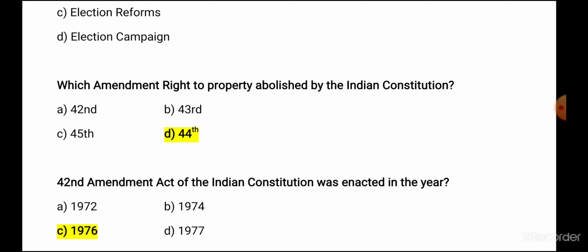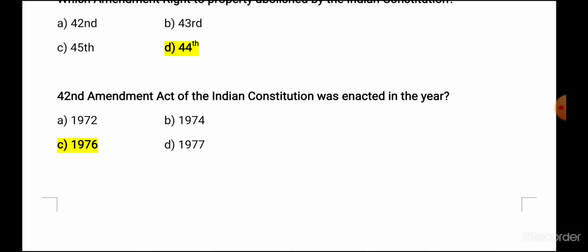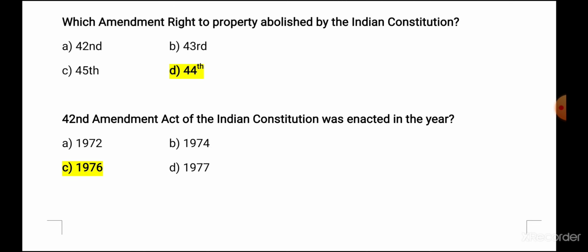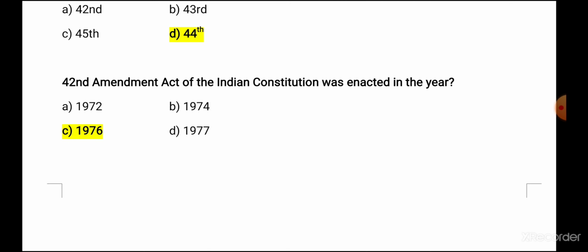Later on, this was made a constitutional or legal right under Article 300A by the 44th Amendment Act. Next, the 42nd Amendment of the Indian Constitution was enacted in the year 1976. 42nd Amendment Act 1976, 44th Amendment Act 1977. So for the 42nd Amendment Act, the answer is C, 1976.